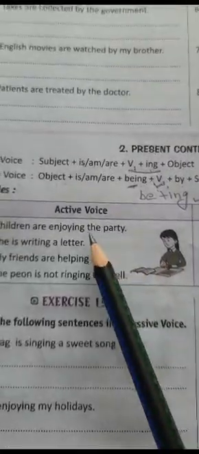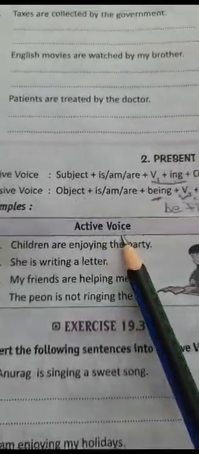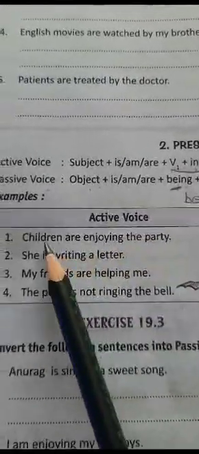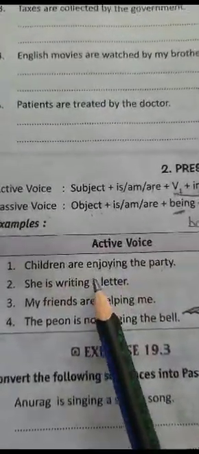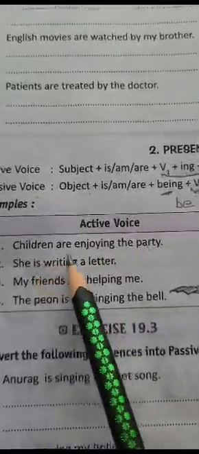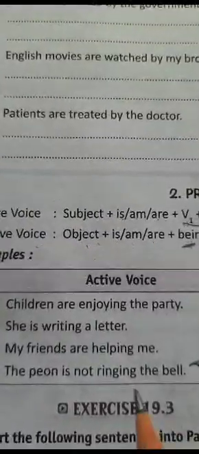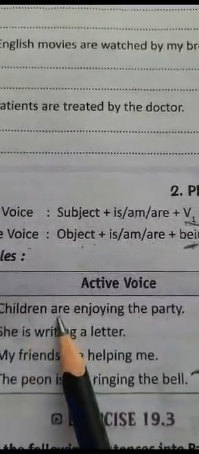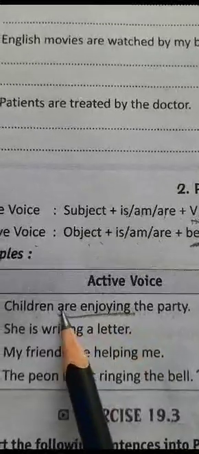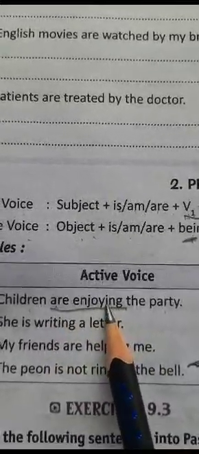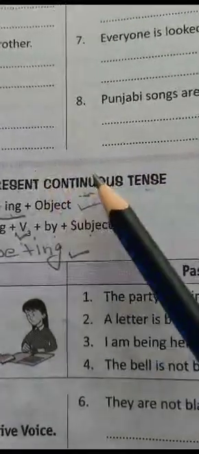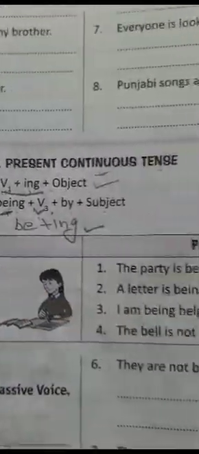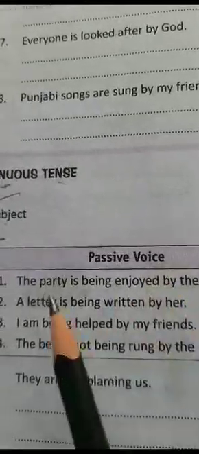Okay. Now let's have a look at an example. Children are enjoying the party. Whenever we are sorting out voice, first of all, after reading the tense, we see that children is the subject here, are enjoying. Now is/am/are plus first form plus ing is applied here, so it is relating to present continuous tense, plus the object is given here. In order to convert it into passive voice, what do we do?